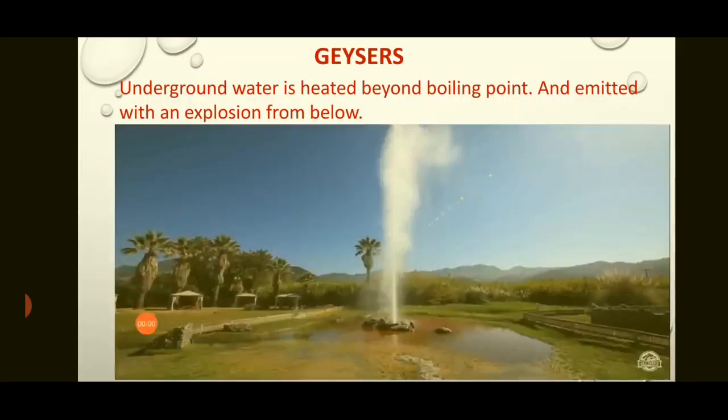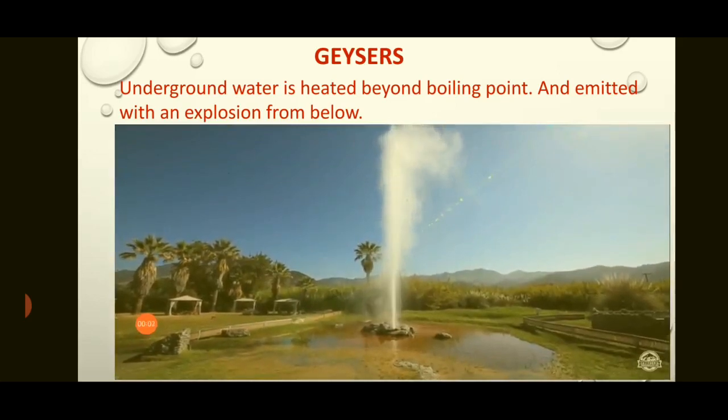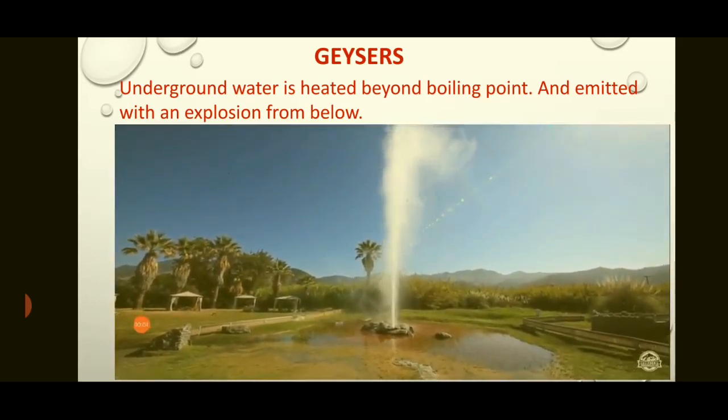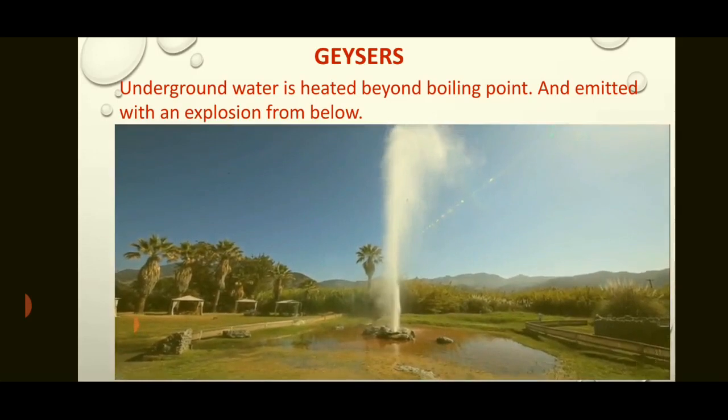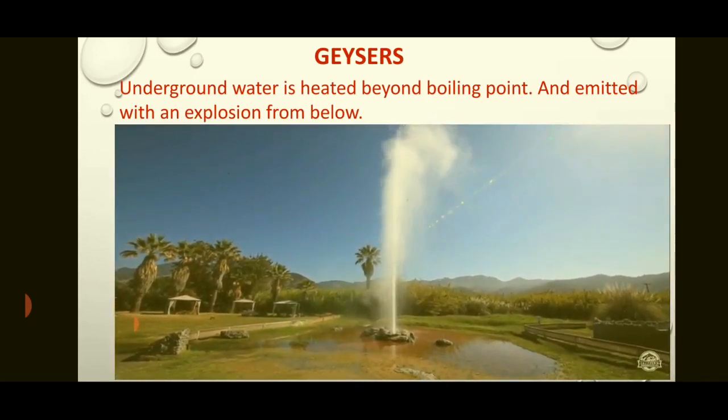You can see this. This is a geyser rising up to a height, because inside, the water is boiling and it is emitted out with an explosion. This emission of water is not always the same height; it goes up and down.